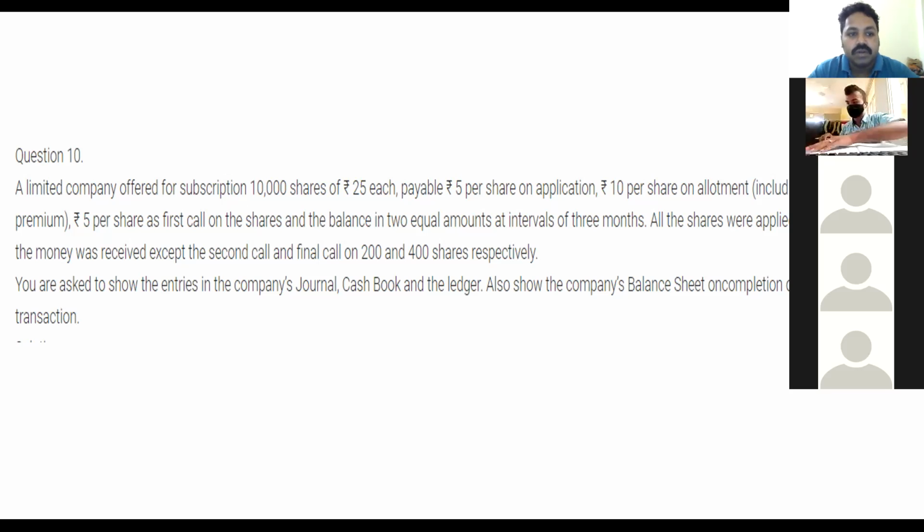Got it? So allotment is 10 rupees, including premium of 5 rupees. That is, allotment is 5 rupees and premium is 5 rupees. And the next one is 5 rupees on first call, and the balance amount in 2 equal amounts should be distributed for the second and final call. So the total remaining is 10 rupees: second call should be 5 rupees and final call should be 5 rupees.